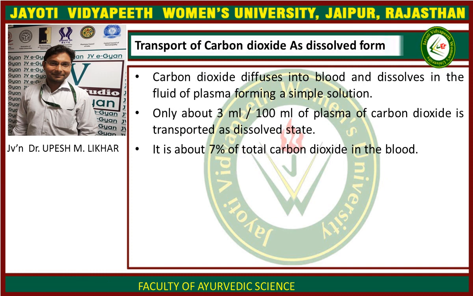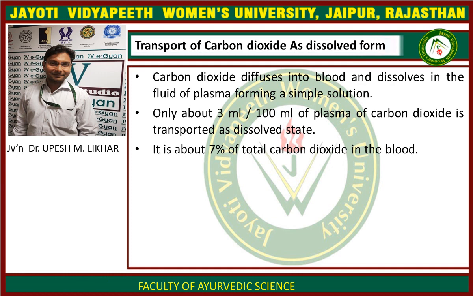First, transport of carbon dioxide as dissolved form. Carbon dioxide diffuses into blood and dissolves in the fluid of plasma, forming a simple solution. Only about 3 ml per 100 ml of plasma of carbon dioxide is transported as dissolved form.